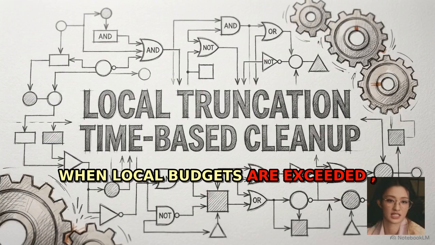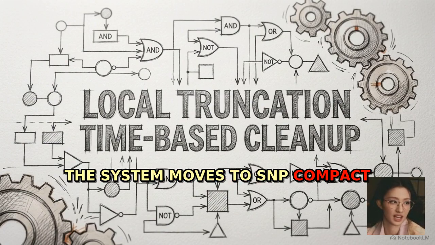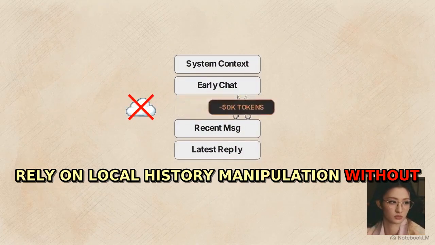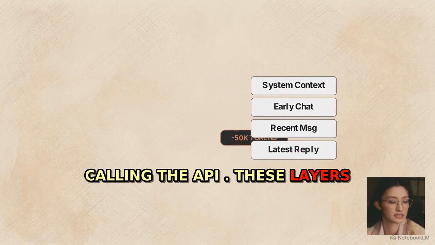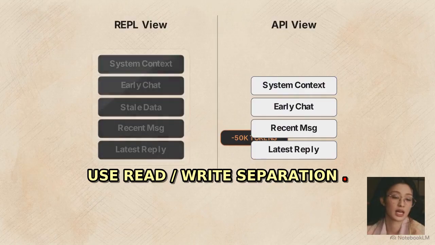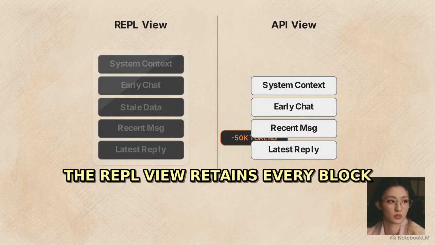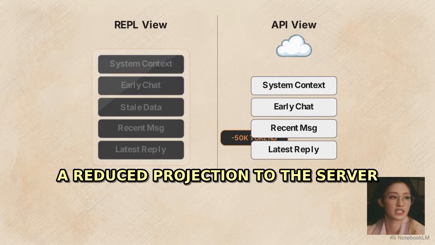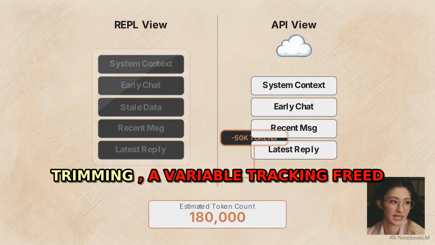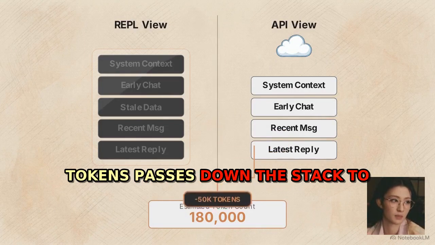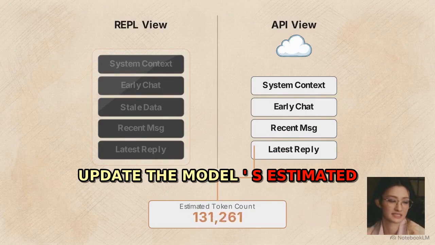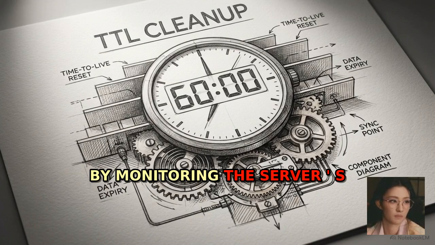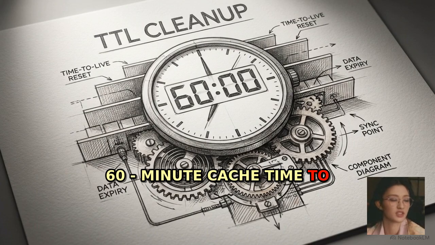When local budgets are exceeded, the system moves to snip compact and micro compact. Both layers rely on local history manipulation without calling the API. These layers use read-write separation. The REPL view retains every block immutably. The API view sends a reduced projection to the server. To fix desynchronization from local trimming, a variable tracking freed tokens passes down the stack to update the model's estimated token count. Layer 3, microcompact, takes this further by monitoring the server's 60-minute cache time to live.